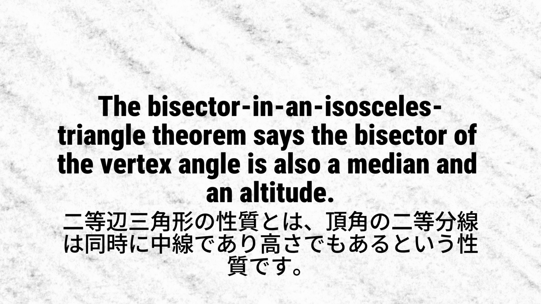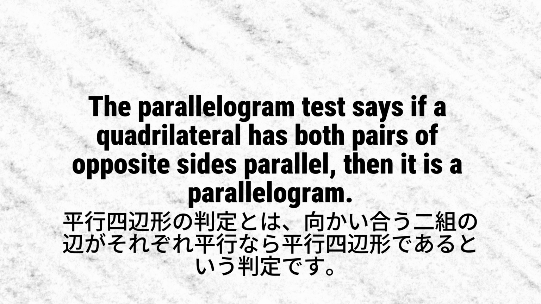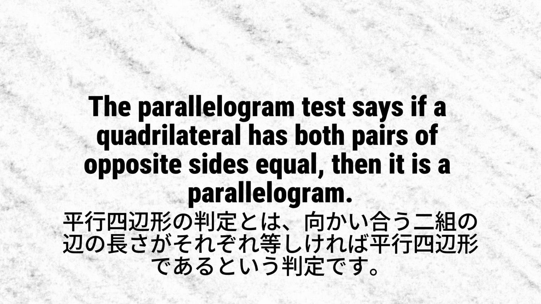The bisector in an isosceles triangle theorem says the bisector of the vertex angle is also a median and an altitude. The parallelogram test says if a quadrilateral has both pairs of opposite sides parallel, then it is a parallelogram. The parallelogram test says if a quadrilateral has both pairs of opposite sides equal, then it is a parallelogram.